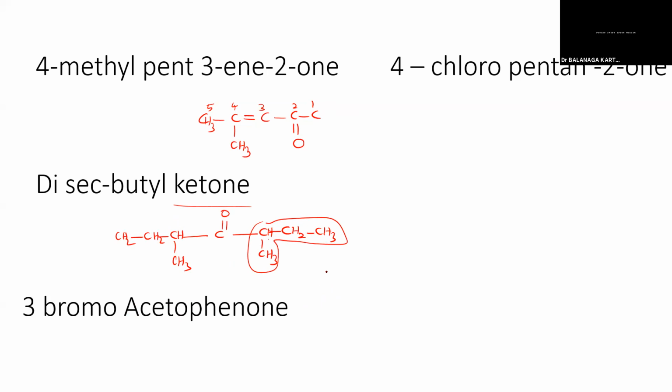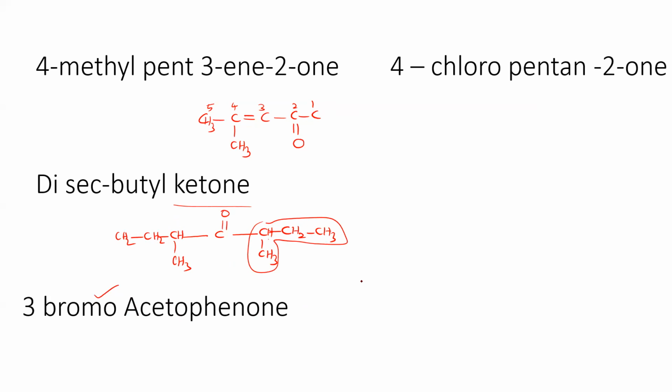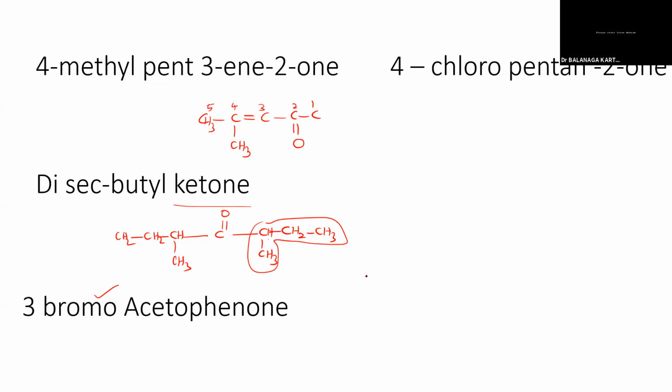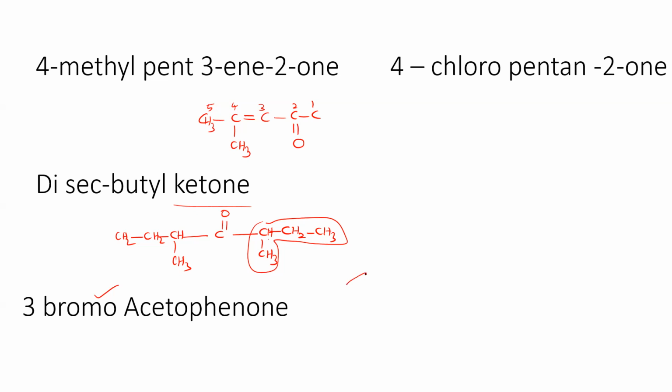You know that primary, secondary, tertiary. So that's all fine, right? 3-bromoacetophenone, how will you write? In the third position of the acetophenone, there will be a bromine. First of all, we have to write the acetophenone. How can we write the acetophenone? Sir, CH3CO and benzene ring, sir. Benzene ring. Very good. CH3CO on the first position.